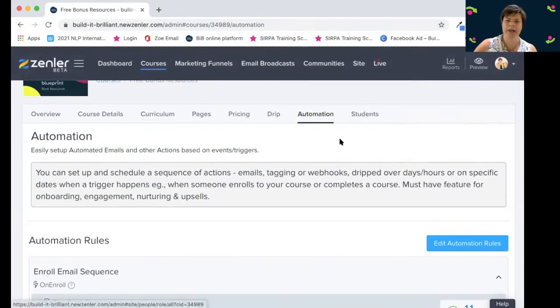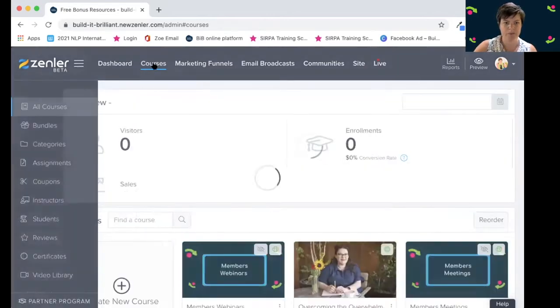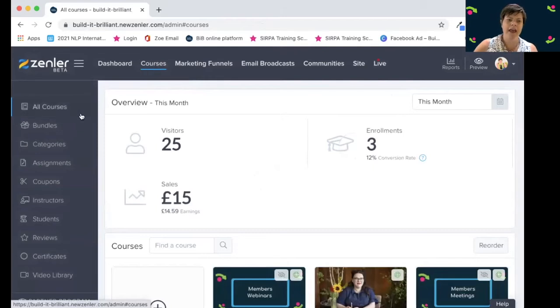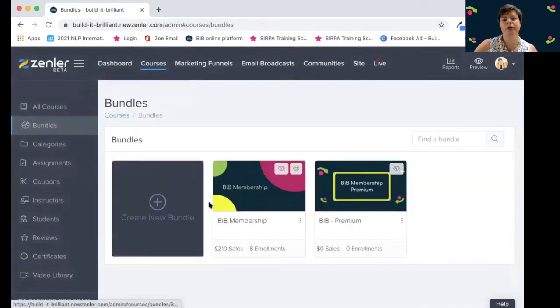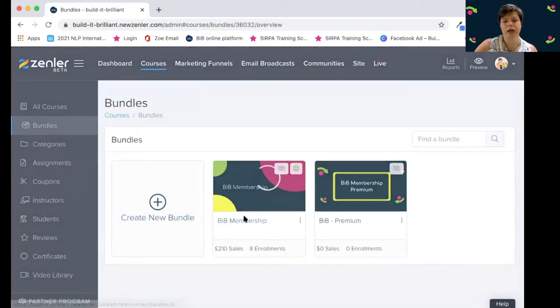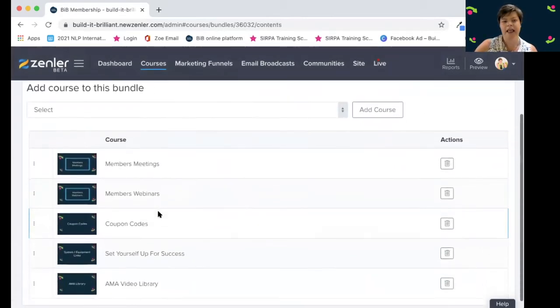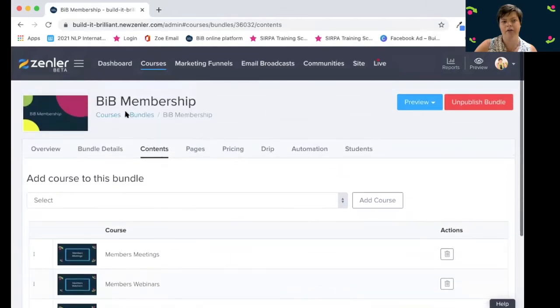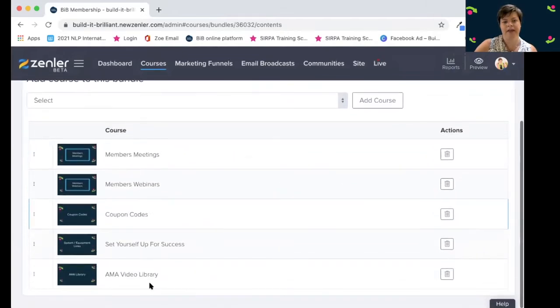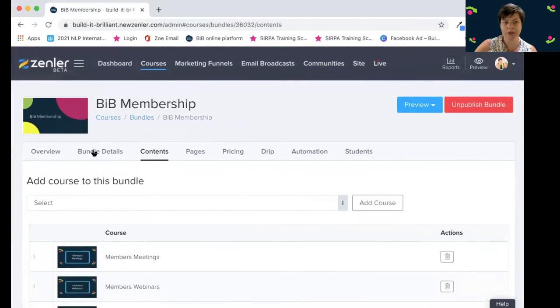And students, I won't click on it because it'll give you people's information, but students would then tell you who is enrolled on that particular course. Pretty good. Then we have bundles. So in bundles, like my membership, for example, what I've done there is all of the courses are set up, and then in content, I can say these courses are free for this member. So if you sign up to this membership, you then get these courses all included.